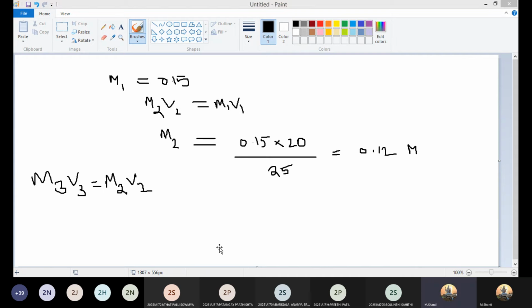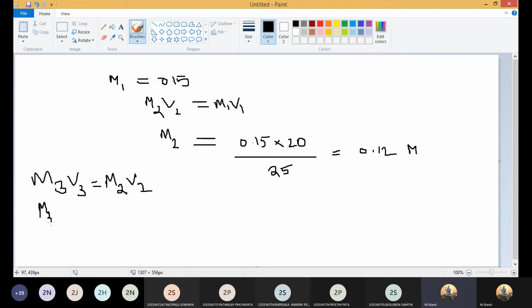What is asked here? A 100 ml sample required 18 ml EDTA. The sample water after boiling required 12 ml EDTA solution. So after boiling it required 12, but before boiling it required 18 ml. For 100 ml it required 18 ml. So I should find out the total hardness, right?